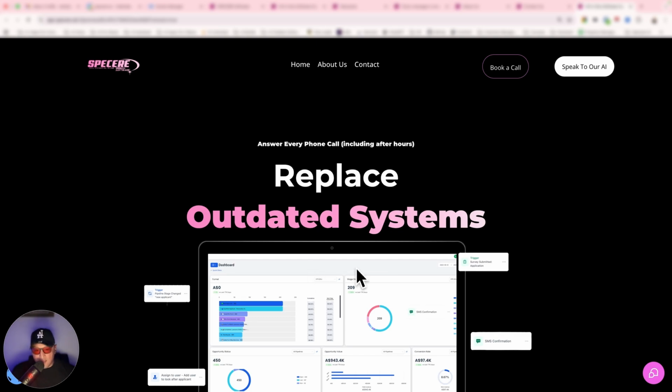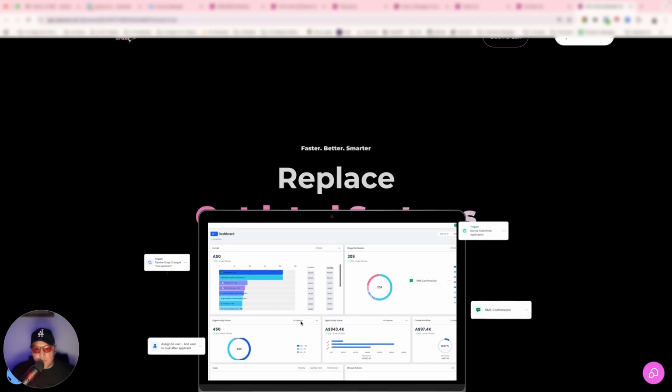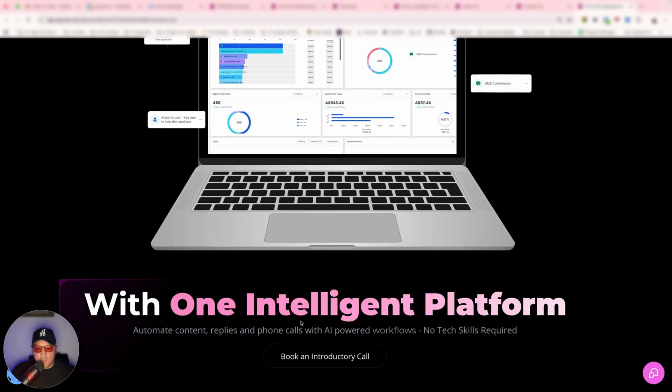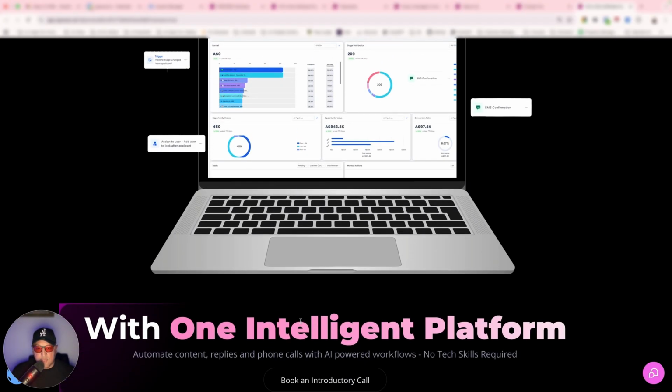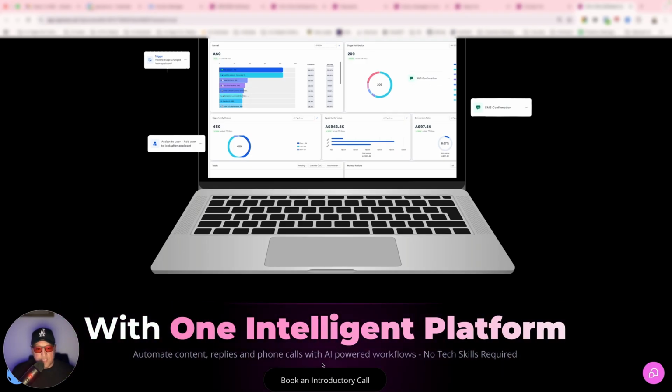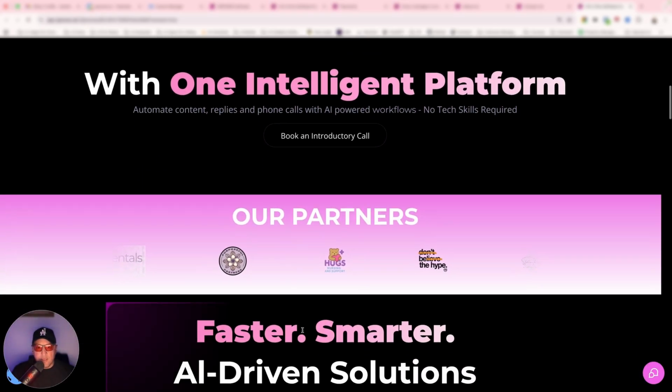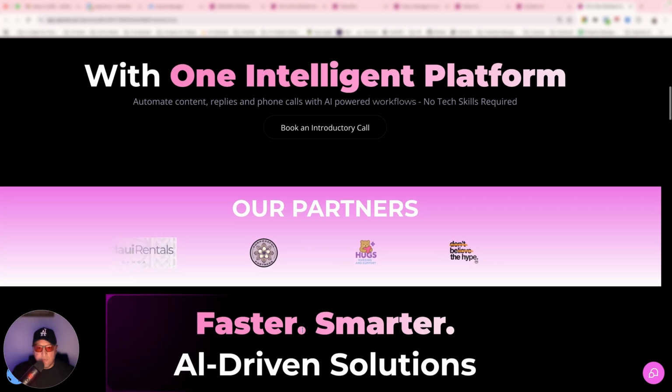So this image that you see here, this is literally inside our software. This is just a snapshot of the dashboard in one of the sub accounts. And as I scroll, the headline disappears and now you see the image, and then it goes into the next thing. Just by this alone, you can see some effects there, a bit of a glow. Again, book an introductory call. But this is basically our updated website.